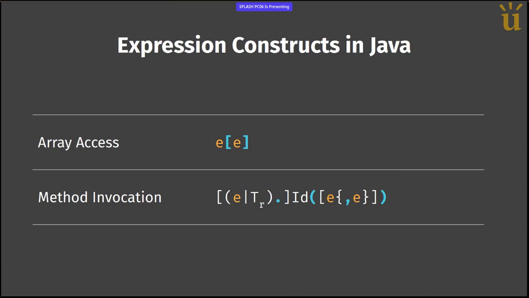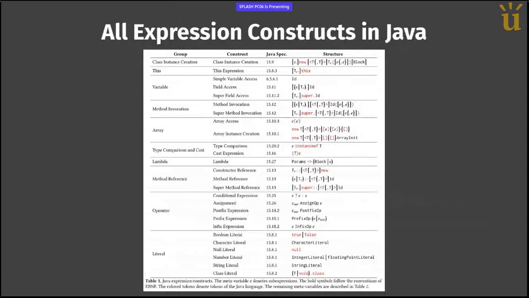Finally, we might even have more complicated method invocations when we have type parameters, and we can have several type parameters here. So this is the structure of a method invocation expression, and we compile this structure quite carefully for all the expression constructs in Java. You can see this in the paper. We have quite a rich table that does exactly what we have seen together, trying to distill the structure of these constructs for the entirety of the language that is about expressions.